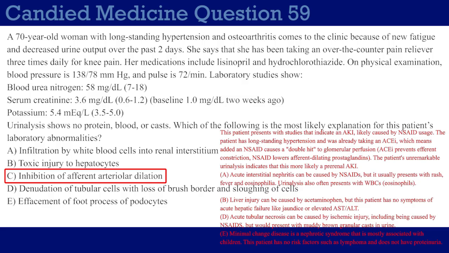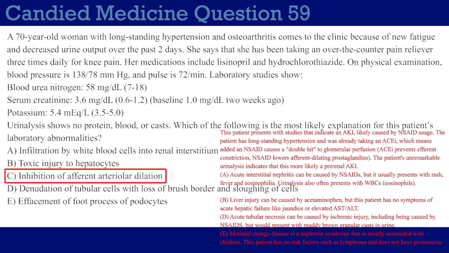Choice E, effacement of foot processes of podocytes. This is a distractor. This is obviously referring to minimal change disease. Again, pretty high yield condition. This is a nephrotic syndrome that can't be observed under the light microscope. You have to use an electron microscope to see it, and you'll see effacement of the foot processes of the podocytes. This is classically found in children. It's the most common cause of nephrotic syndrome in children. It can also happen in adults and the elderly, but they usually have some kind of predisposing factor, such as lymphoma. But really, all you need to cross this off is to know that minimal change disease is a nephrotic syndrome, and this patient, once again, has a normal urinalysis for the most part.